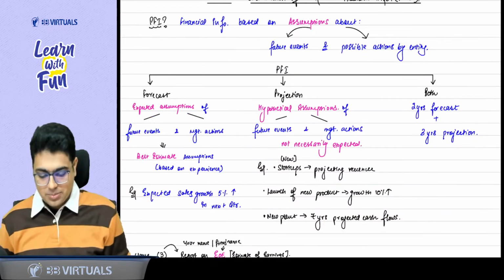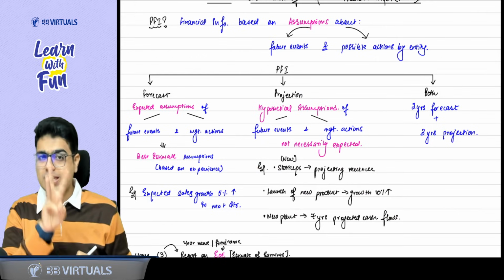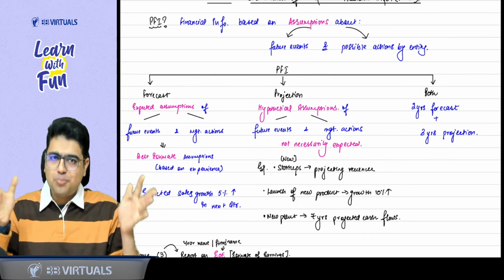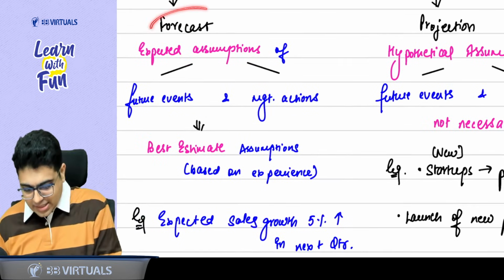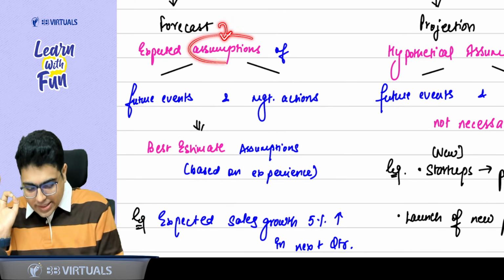Let's understand with some examples the different types of prospective financial information. There are three types: forecast, projection, or a combination of both. First of all, let's understand a forecast. Forecast is based on expected assumptions.